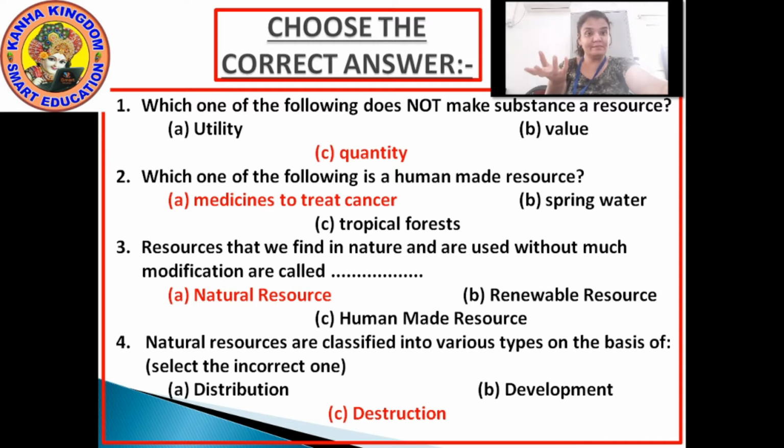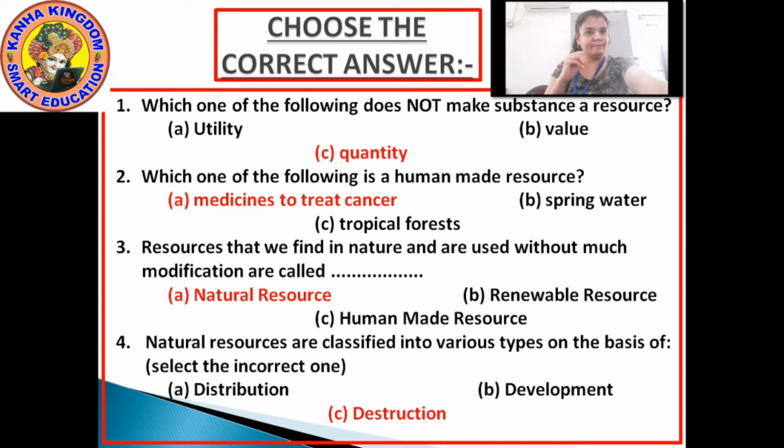Next, tropical forest. By the word forest only we understand that forest is not made by humans. Medicines to treat cancer, yes, it is a human made resource. So our answer is medicines to treat cancer. Which one of the following is a human made resource? So the answer is medicines to treat cancer.